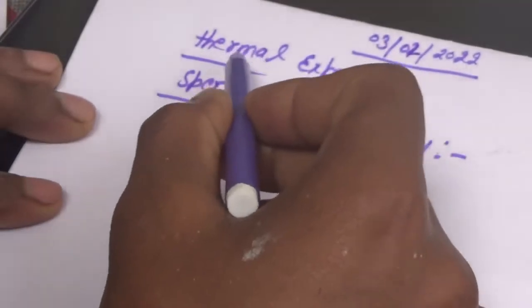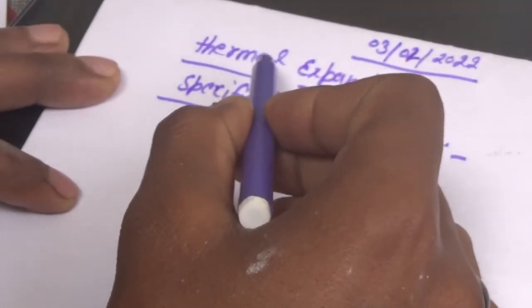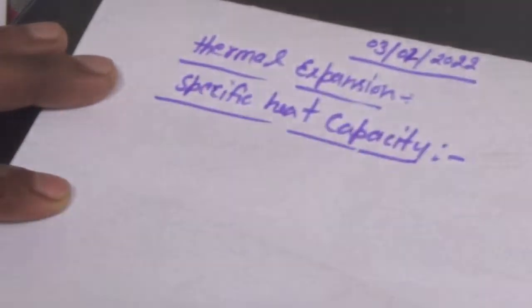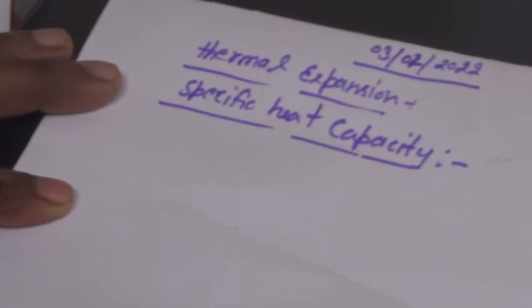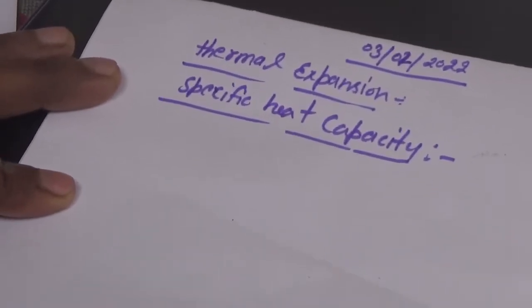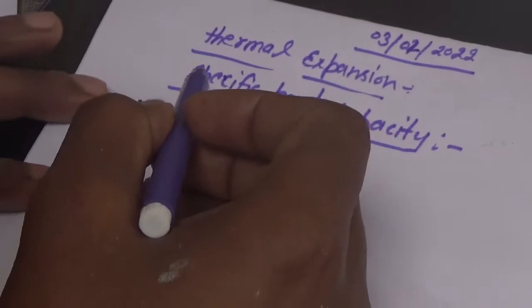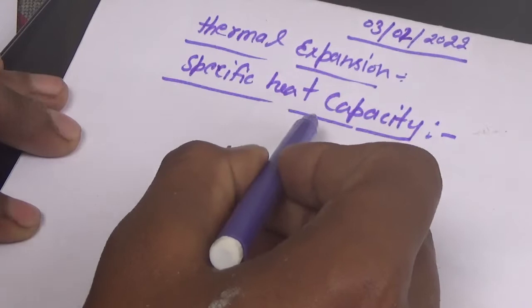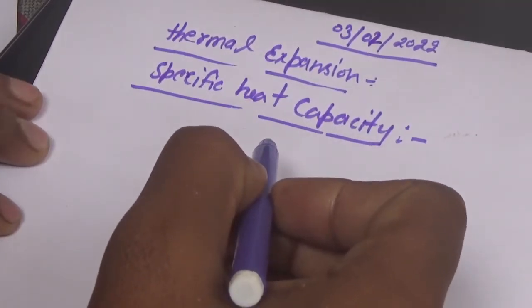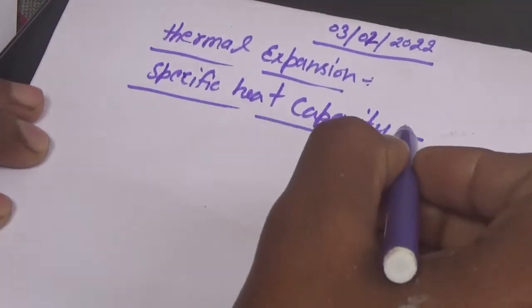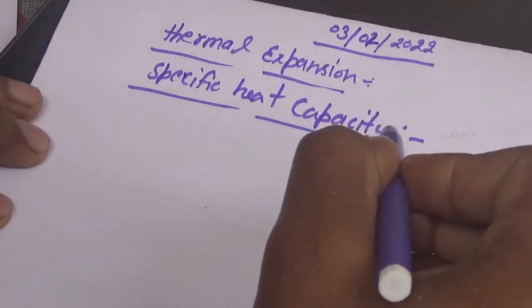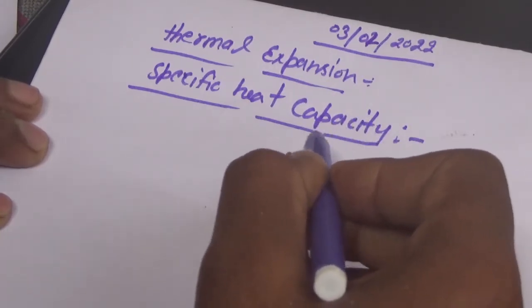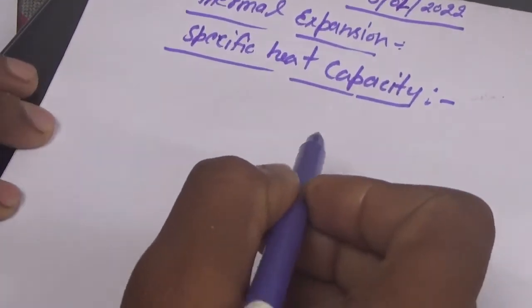In the previous lecture we completed the important topic of thermal expansion and the classification of thermal expansion. So students, today our next important lecture is on the topic of specific heat capacity according to your syllabus. To understand this definition very well, here we are assuming some amount of liquid.